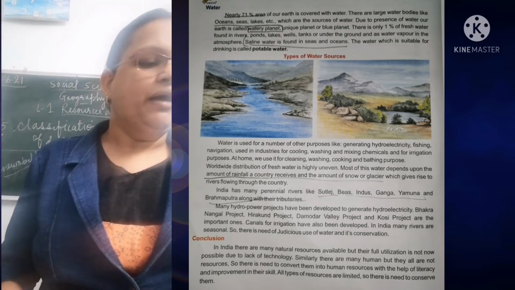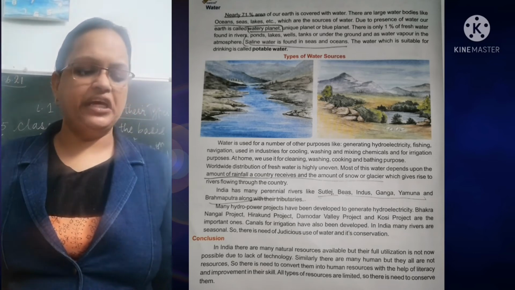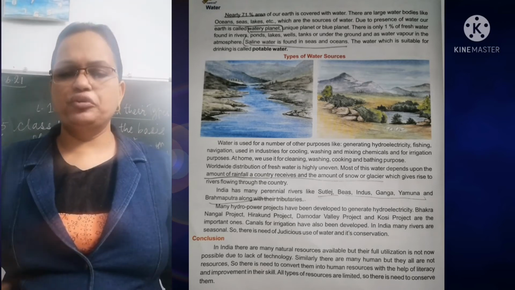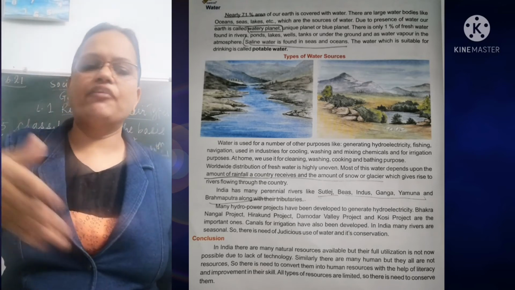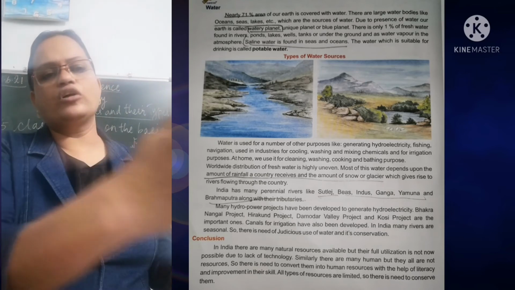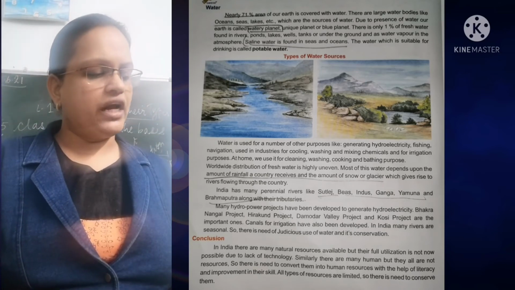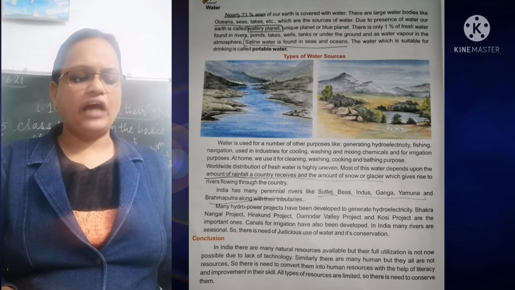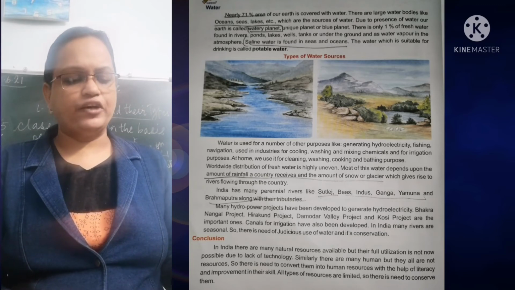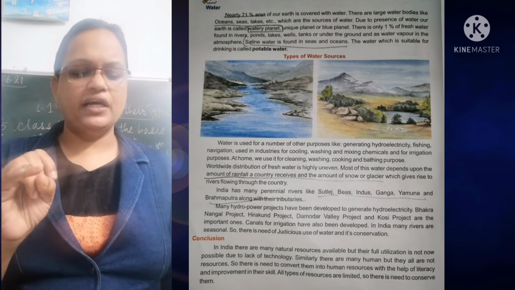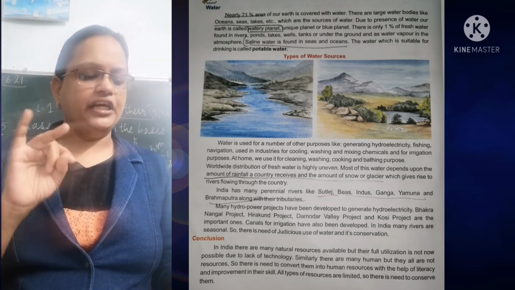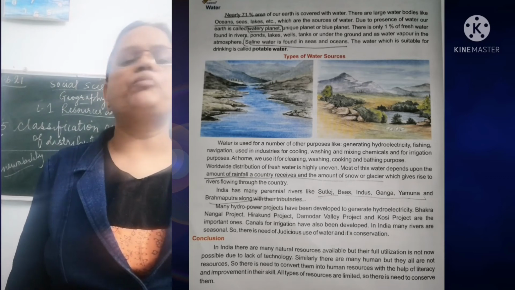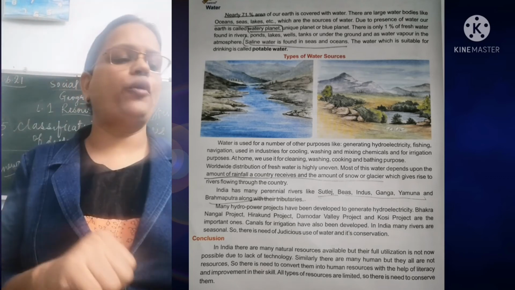India has many perennial rivers like Sutlej, Beas, Indus, Ganga, Yamuna, and Brahmaputra, along with their tributaries. Rivers are there and they have their tributaries. From the rivers, small water flows are there. That is called tributaries. Many hydropower projects have been developed to generate hydroelectricity. The important ones are the Bhakra Nangal project, Hirakud project, Damodar Valley project, and Kosi project. You have to remember these 4 projects.